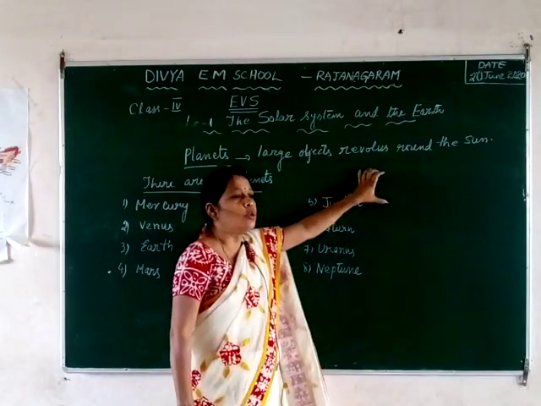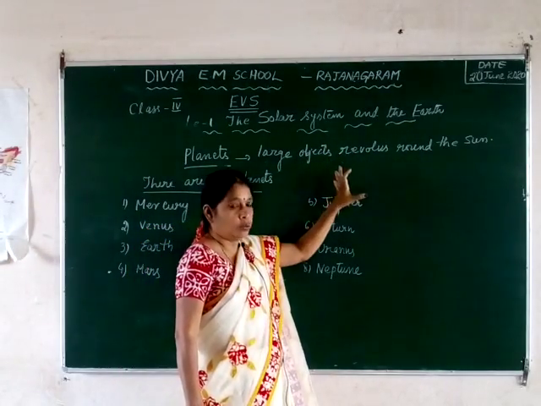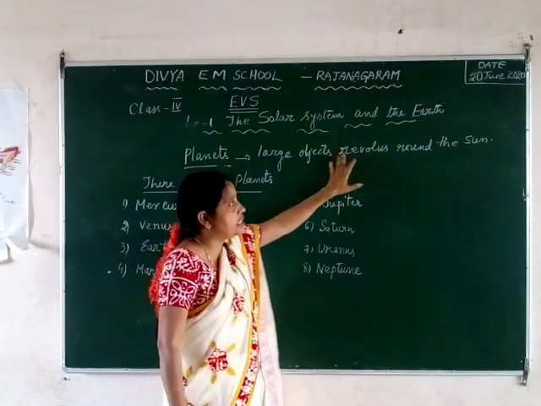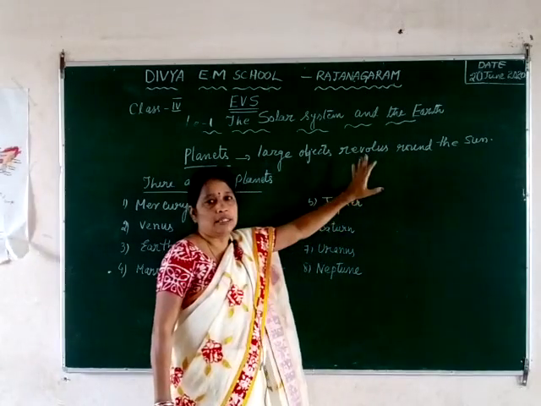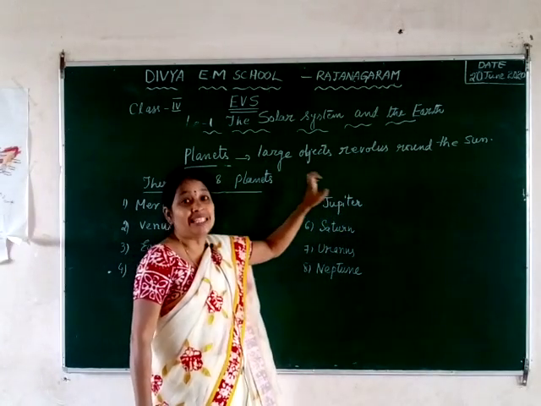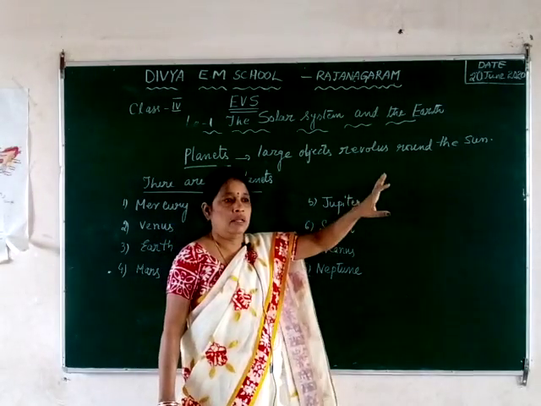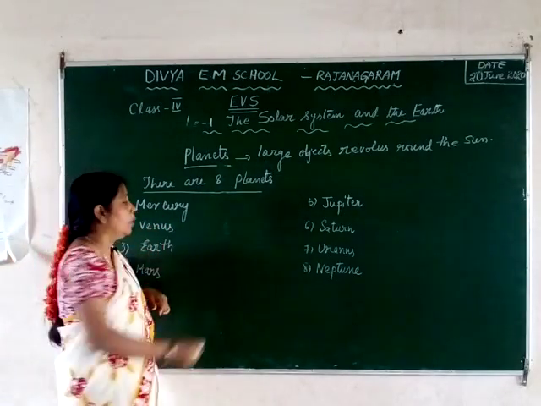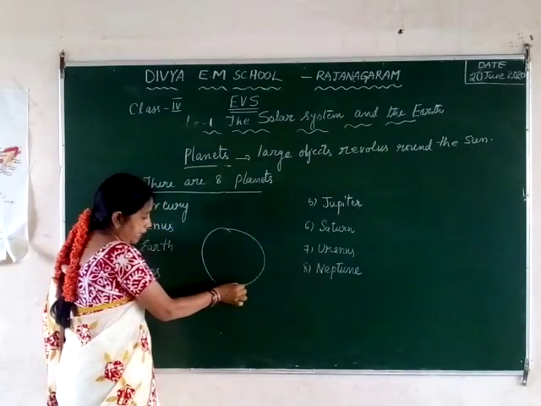Revolving means moving in a round. So what are planets? Planets are large objects which revolve around the sun. So all the planets take the light from the sun only. Why? Because they are revolving around the sun. And how many planets are there? And how will they move? They will move in a particular path around the sun.